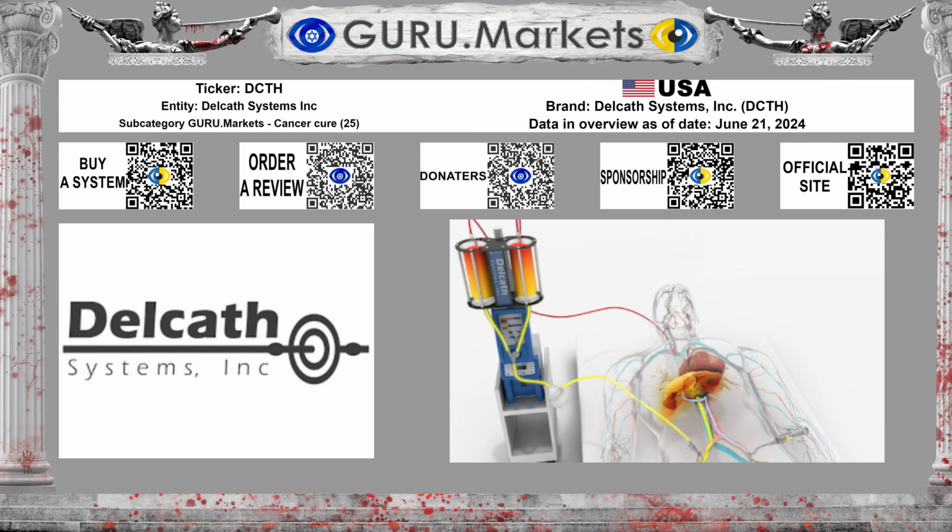Now we will analyze the main fundamental indicators of the company Delcath Systems Inc., ticker DCTH. Review based on data as of June 21, 2024. According to Classification Guru.Markets, company Delcath Systems Inc. belongs to the subcategory Cancer Cure. 25 organizations take part in the analysis, and this is very representative.